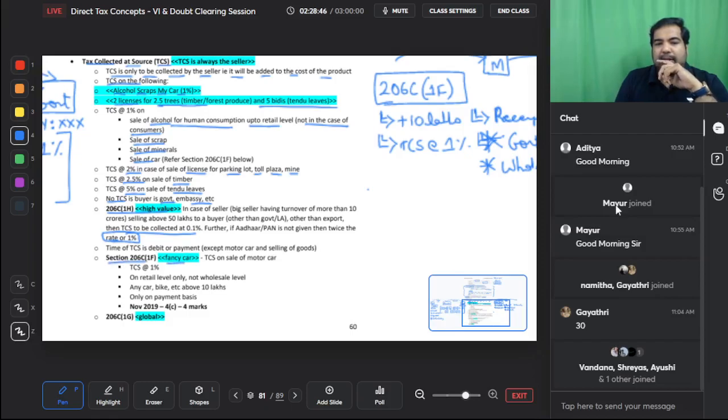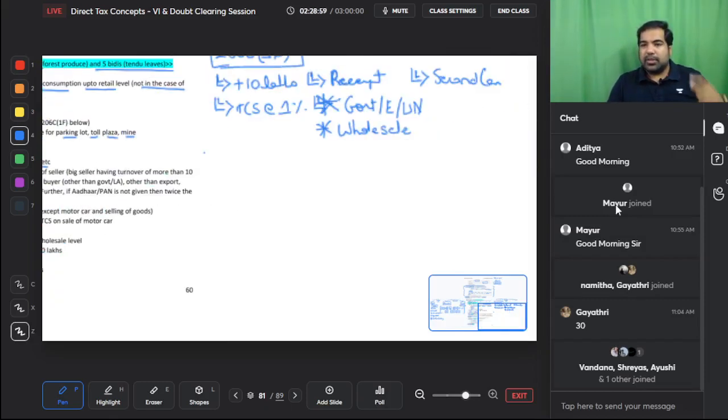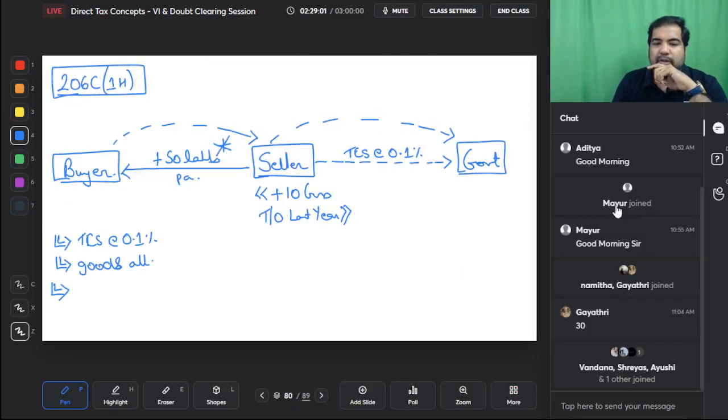206C1F is fancy car, only at the retail level. So this is opposite of alcohol. Alcohol is not at retail level, car is only at retail level. And last, 206C1G, which is one global. This question came in the exam as well. Both this 206C1H also and 1G also.